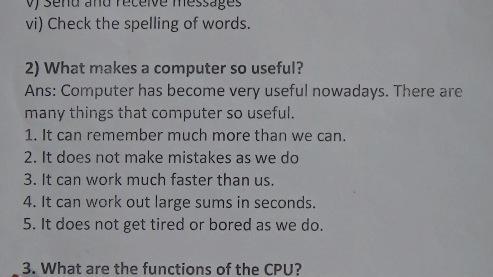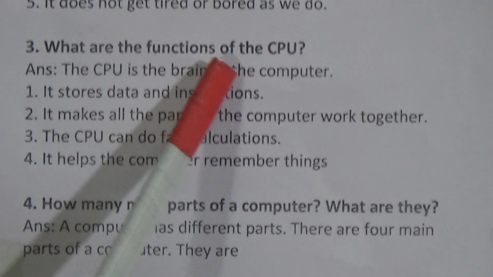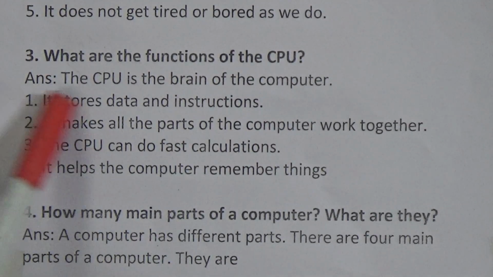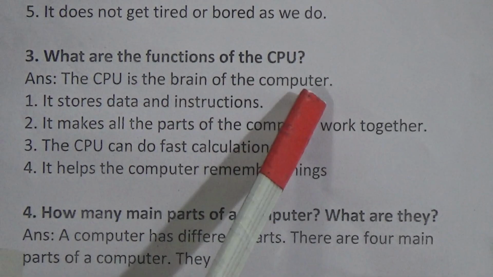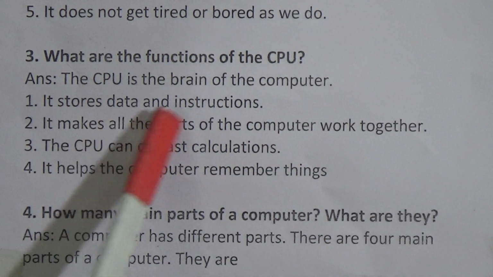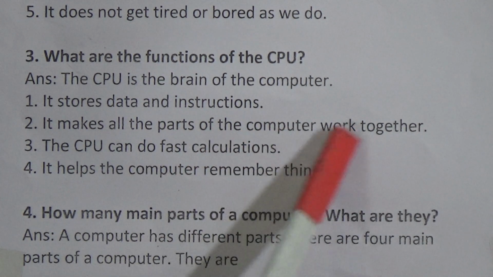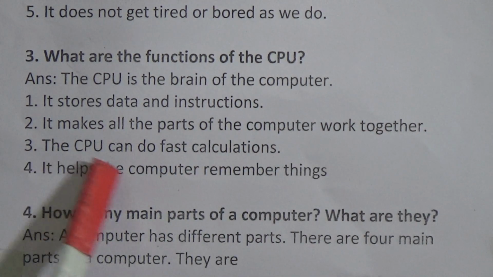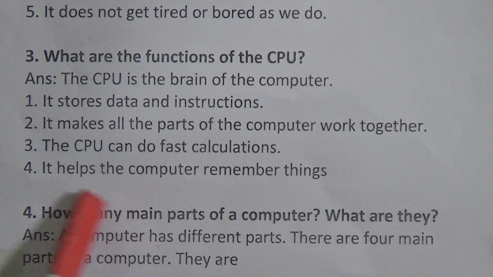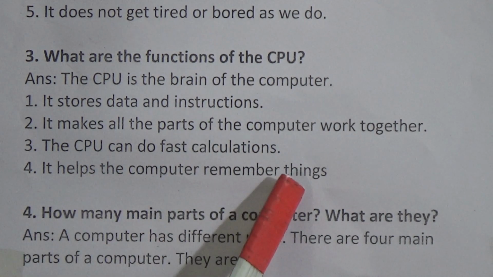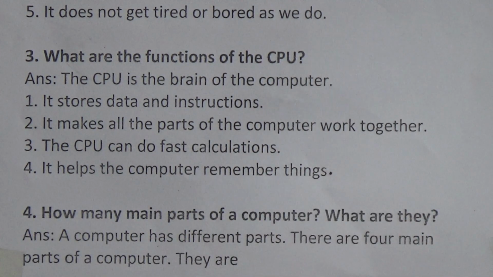Now move on to question number 3. What are the functions of the CPU? Answer: the CPU is the brain of the computer. It stores data and instructions. It makes all the parts of the computer work together. The CPU can do fast calculations. It helps the computer remember things. Now put the full stop.